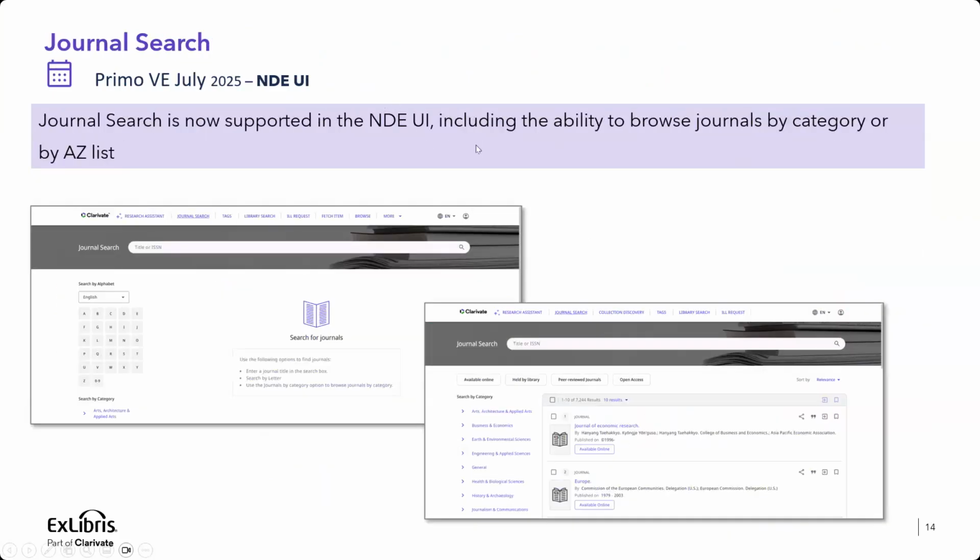Now we also include the following pages: journal search, database search, newspaper search. The designs for these pages are quite similar. You will be able to have the journal search. In the future, you will also be able to customize the page, the background image right behind. And you will be able to search by the alphabet, as you can see here, or search by categories, as you can see here.